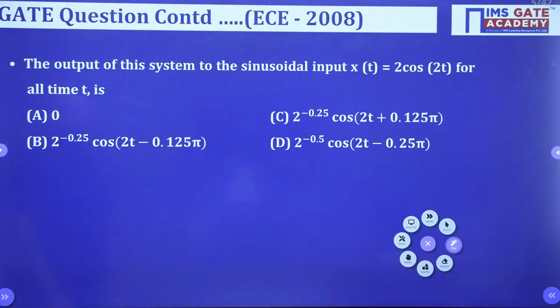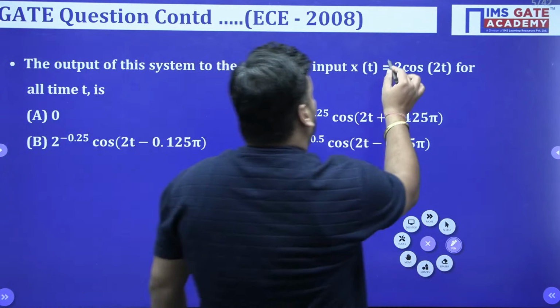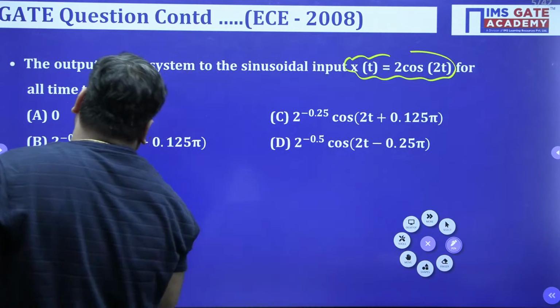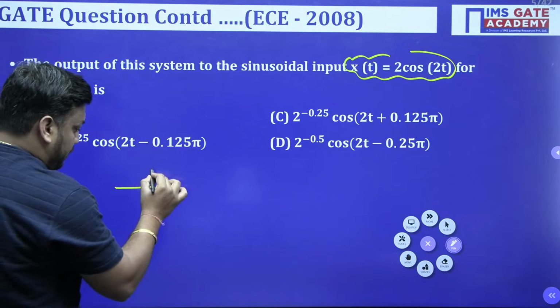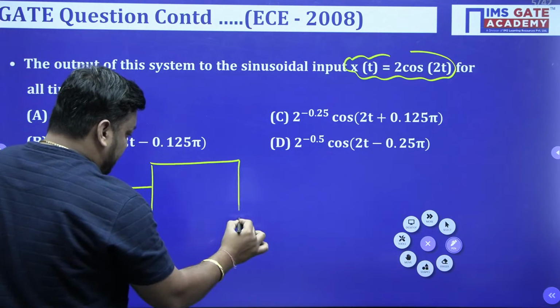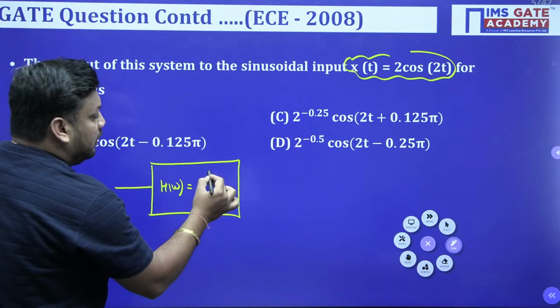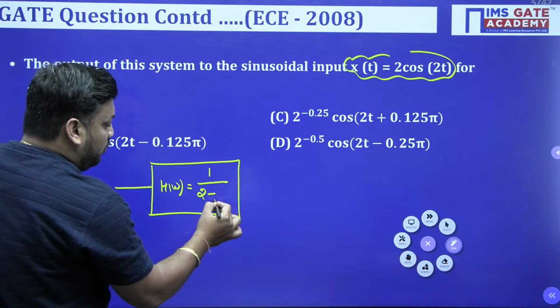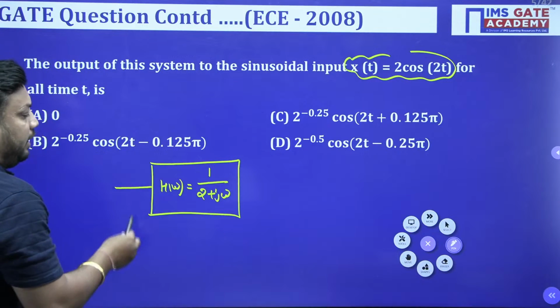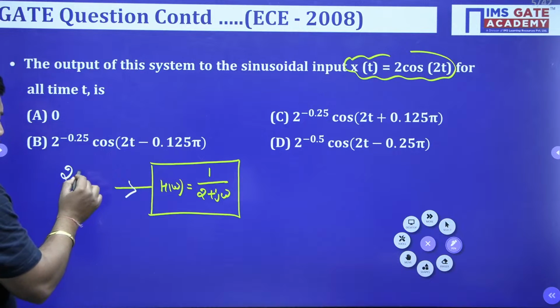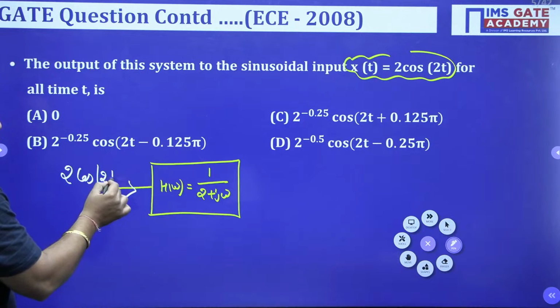The output of this system for the sinusoidal input 2 cos of 2t for all time t. The frequency response H(omega) is given to us, and H(omega) is nothing but 1 upon 2 plus j omega. The input is 2 cos of 2t.